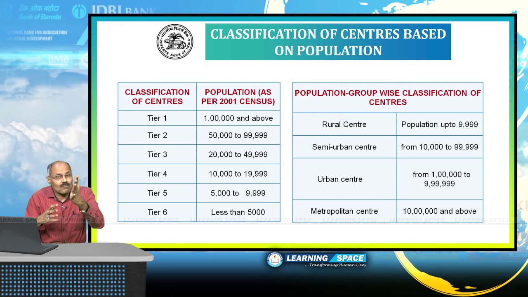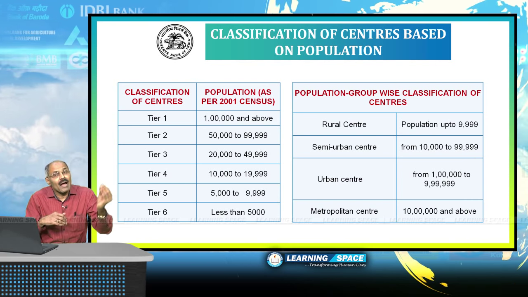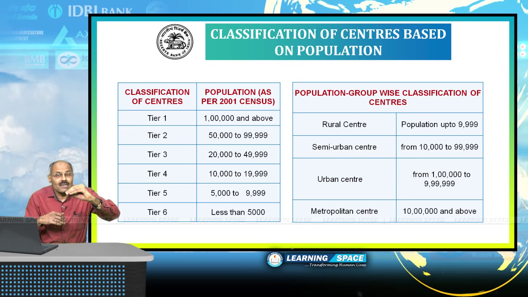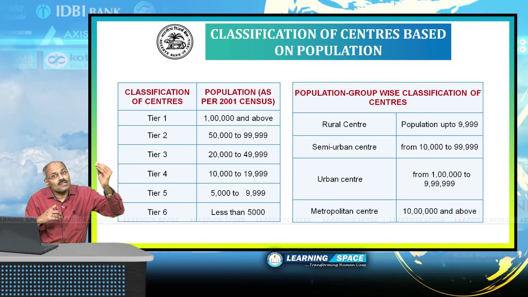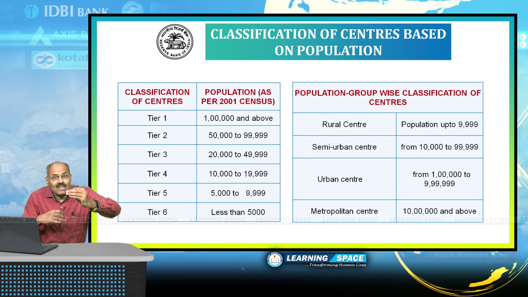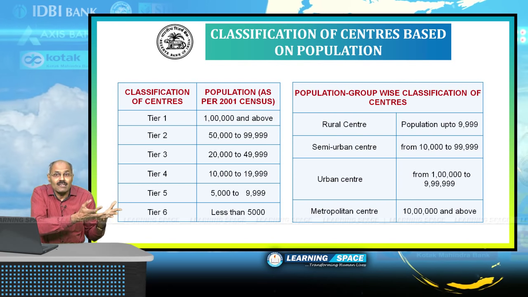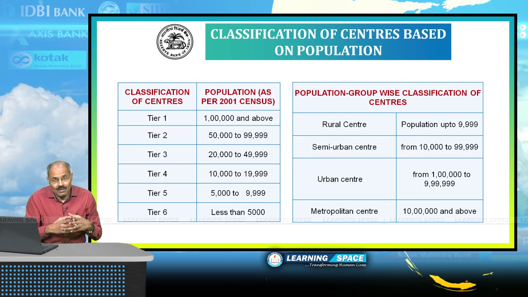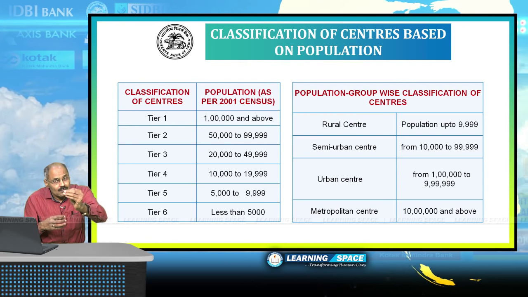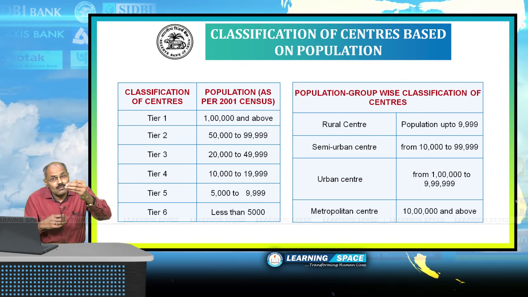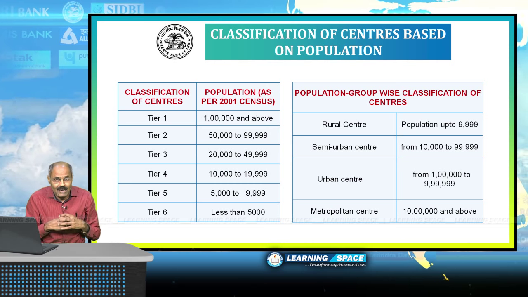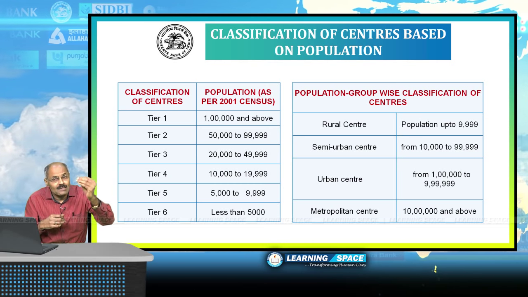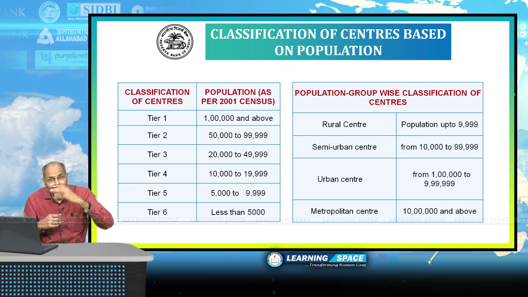Tier 1 means 1 lakh and above. If a bank is established in a town where the population is 1 lakh or more, that is classified as a tier 1 center in banking parlance. Tier 2 is 50,000 to 99,999. Tier 3 is 20,000 to 49,999.